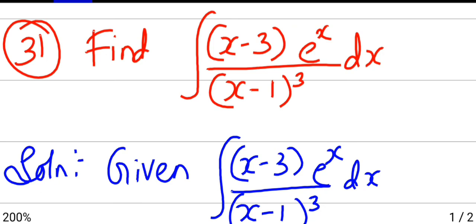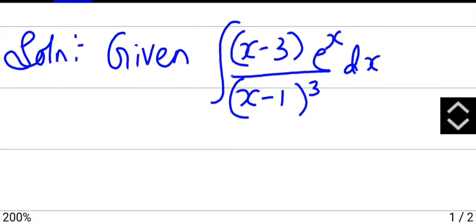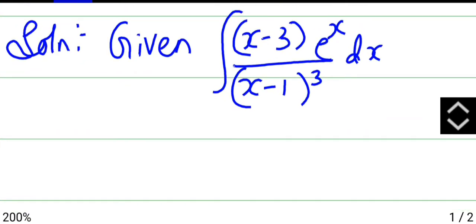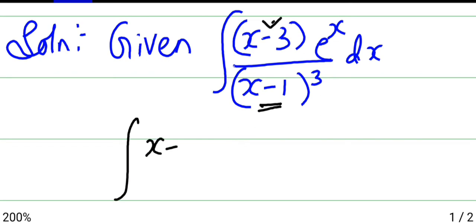Next one is find the integral of (x minus 3) e power x divided by (x minus 1) whole cube dx. So to solve this, I said whenever you have a binomial term, we should break the numerator. But before separating the numerator, you just check what is there in the denominator. We have x minus 1, so we will try to convert the numerator in that format.